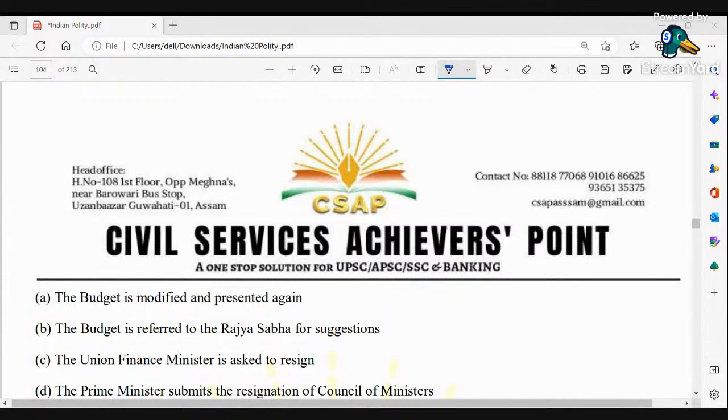A, B, C, D. Budget is modified and presented again. Budget is referred to the Rajya Sabha for suggestions. Union Finance Minister is asked to resign. Prime Minister submits the resignation of Council of Ministers. Tadit, B. Anyone?